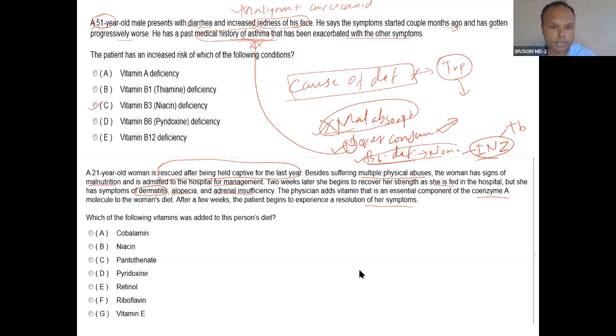So what is the deficiency? I think it is a very easy question. Yes, C. If he had not given this clue, it would be a little bit difficult, but again, it is not difficult. Dermatitis, alopecia, and adrenal insufficiency are showing. And see, the deprived patient was rescued from captivity last year and is malnourished. In the malnourished body, what does it utilize? Fat. In fat utilization, vitamin B5 is utilized. So this can be deficient in very severely malnourished patients.